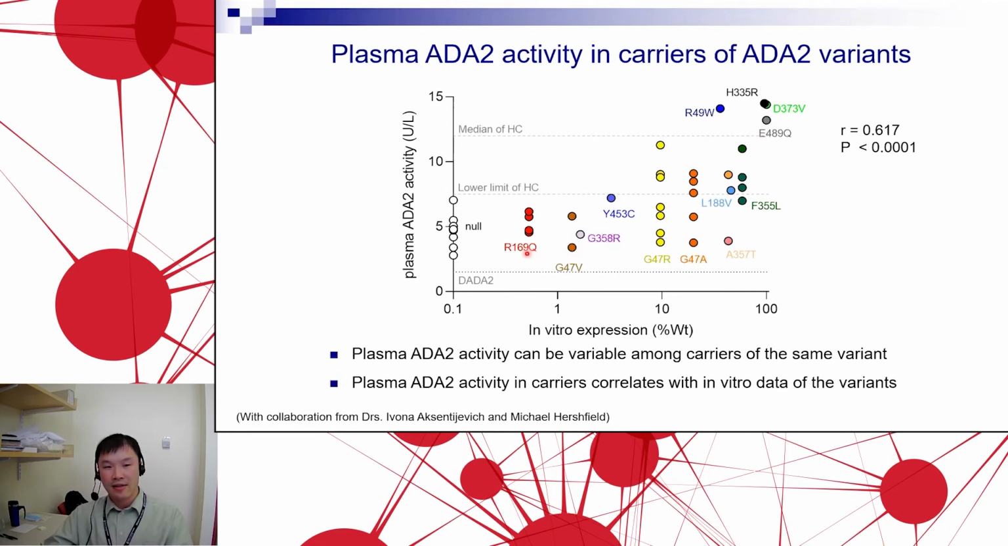You can see that the ADA2 plasma activity in these carriers seems to match in part to what we predict in vitro. But of course, there's plenty of variability in this type of study. Even the same mutation, for G47R, for example, there's a fairly wide range.